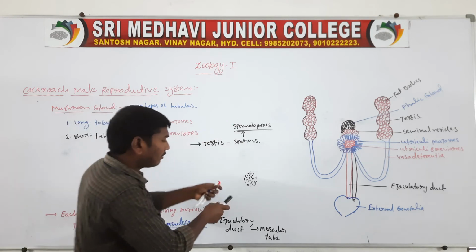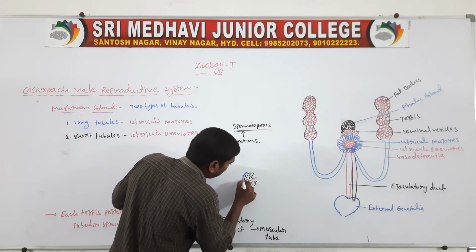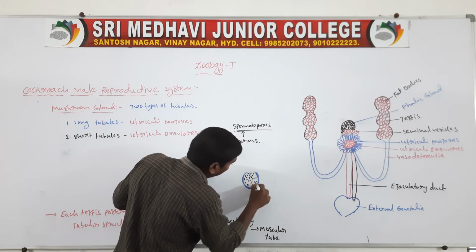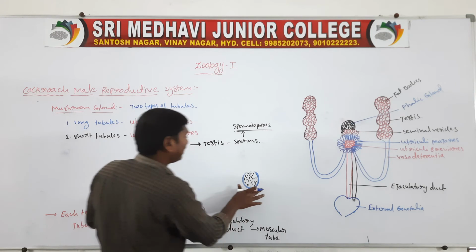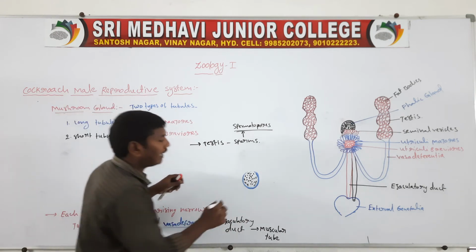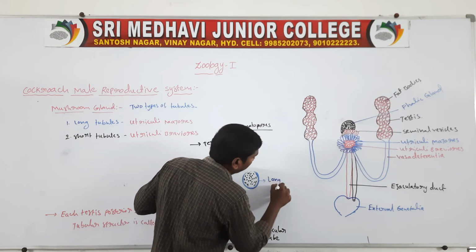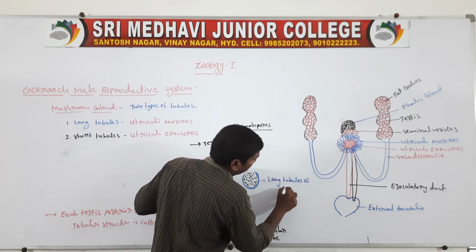Spermatophores. The sperms are covered by membranes. So the inner membrane is formed by the long tubules of the mushroom gland.